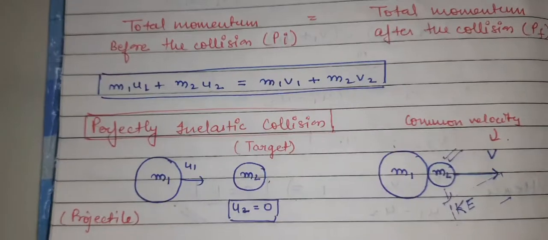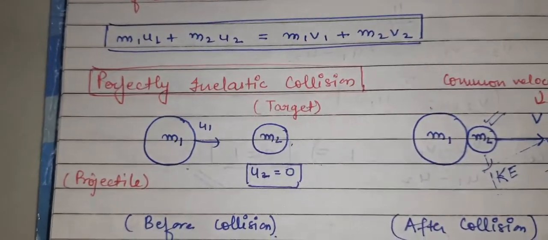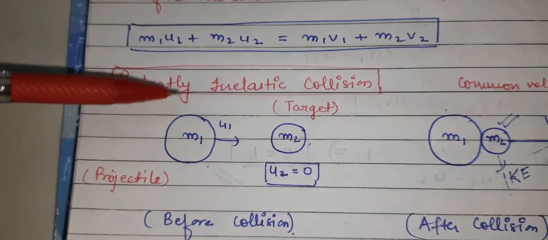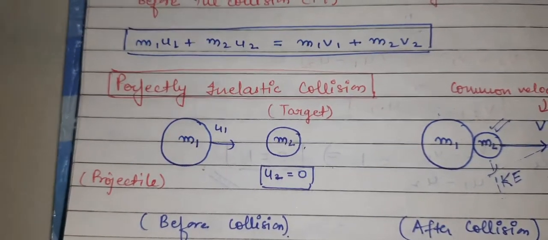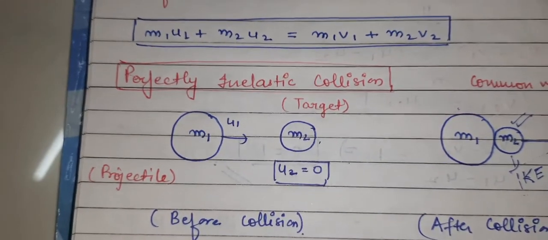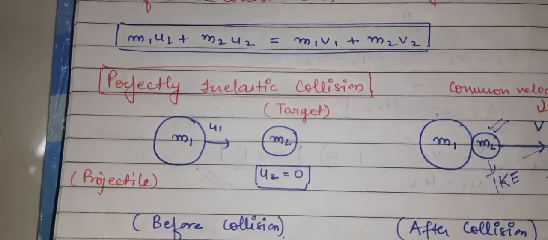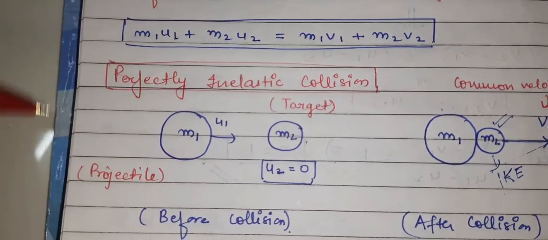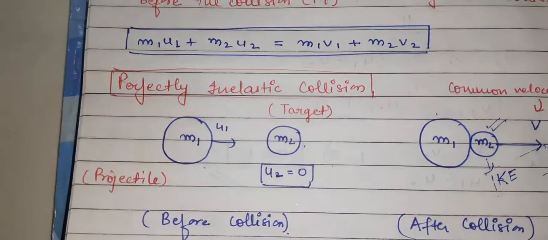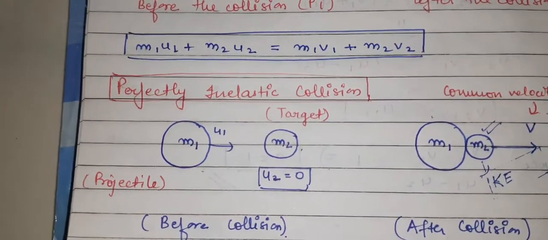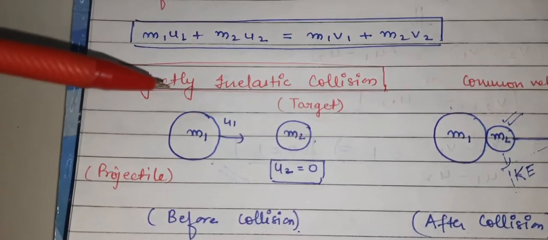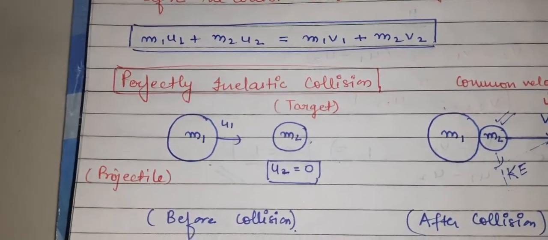Now the perfectly inelastic collision. Suppose the first body has mass m1 and it is moving with u1 towards the second body. The first body we are keeping as a projectile, which is going to attack a target. The second body has mass m2 and is kept at rest, meaning initially the second body was at rest, so it is the target. The first body moves with some velocity u1 and collides with the second one.